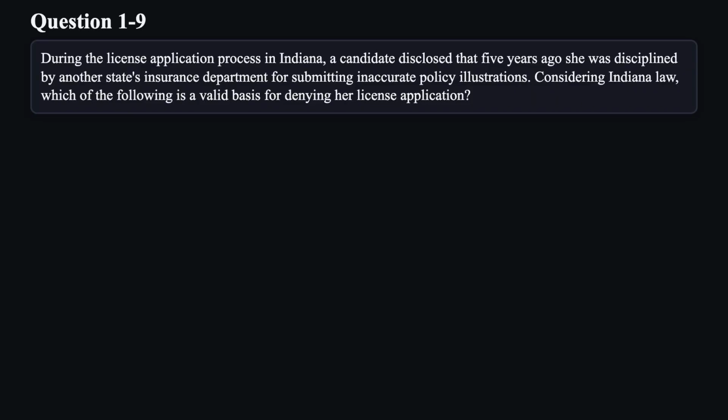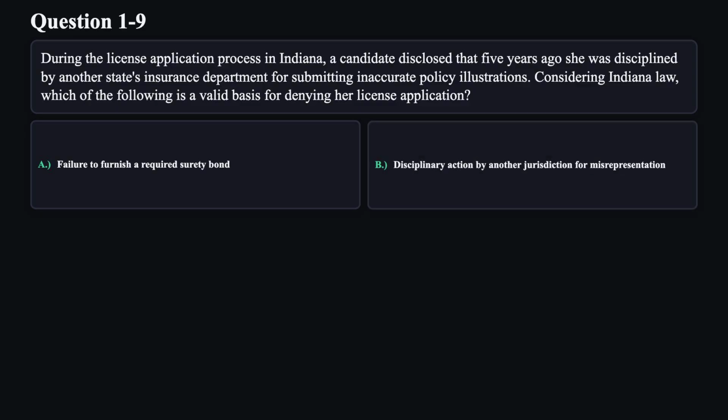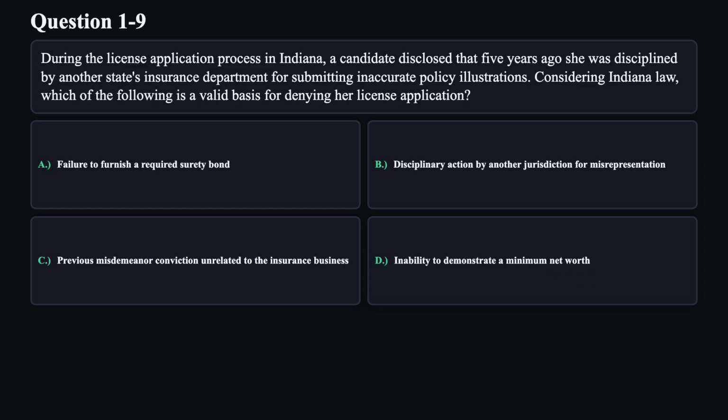Question 9. During the license application process in Indiana, a candidate disclosed that 5 years ago she was disciplined by another state's insurance department for submitting inaccurate policy illustrations. Considering Indiana law, which of the following is a valid basis for denying her license application? A. Failure to furnish a required surety bond. B. Disciplinary action by another jurisdiction for misrepresentation. C. Previous misdemeanor conviction unrelated to the insurance business. D. Inability to demonstrate a minimum net worth.